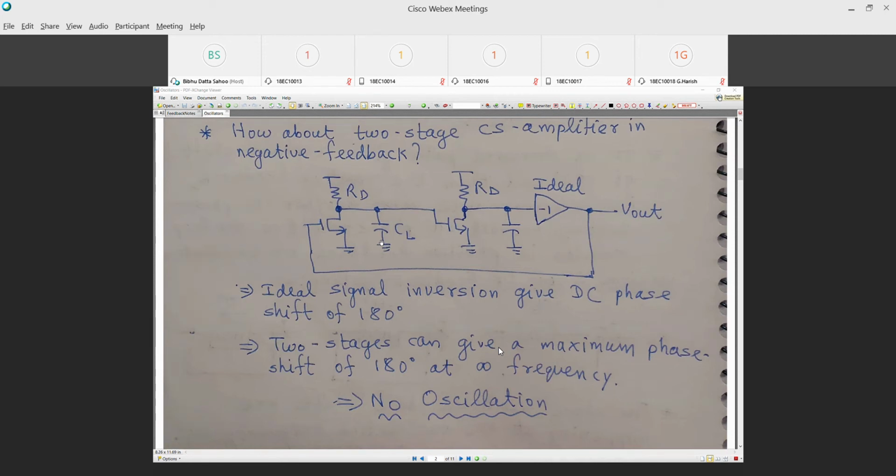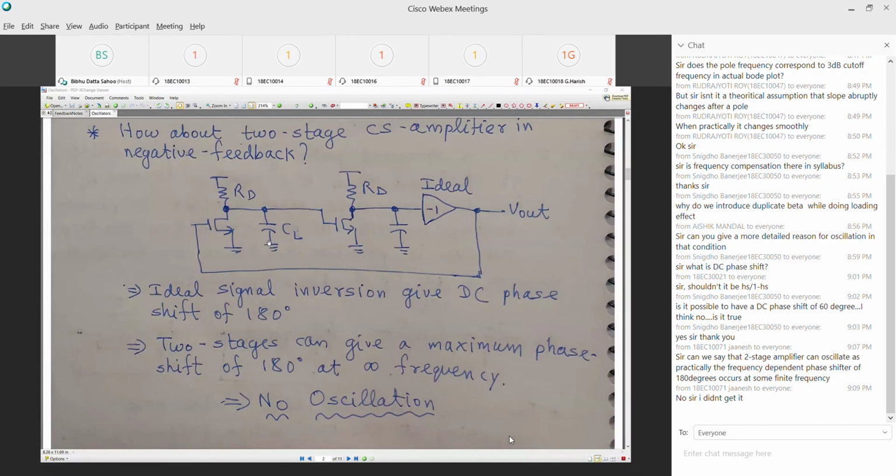Correct? Yes or no? Janish? A two-stage amplifier. Can you see that two-stage amplifier? Is this a two-stage amplifier that you are seeing on the screen?